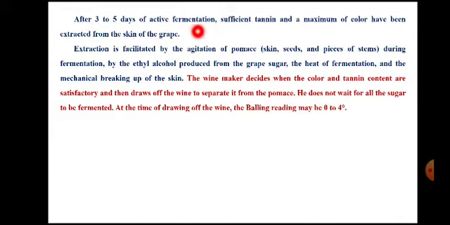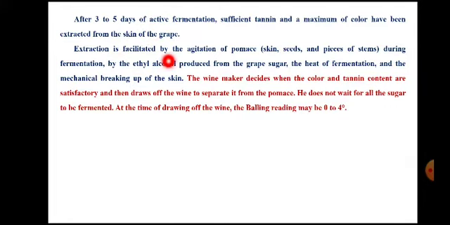After the 3 to 5 days of active fermentation in those fermenters, sufficient tannin and maximum color have been extracted from the skin of grapes. If more dark color is desirable, then additional skin of grapes can be added to the fermenter.